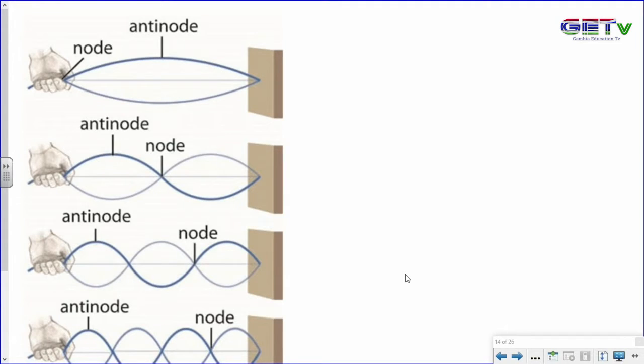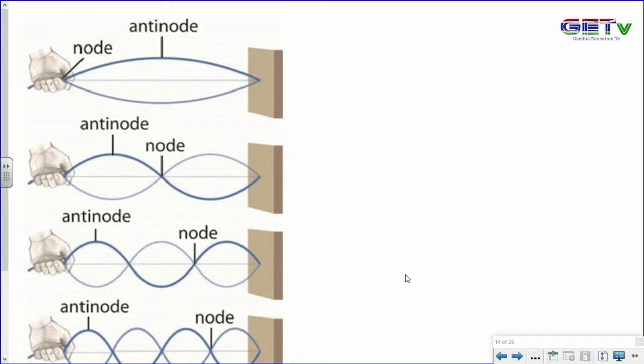So the standing wave is two progressive waves moving in the same medium in opposite directions. When they superpose, they generate this type of wave. You can see there is a part of the wave where the particles appear to be stationary. At that part of the wave, there is little or no displacement. There is momentary rest of the particles there.